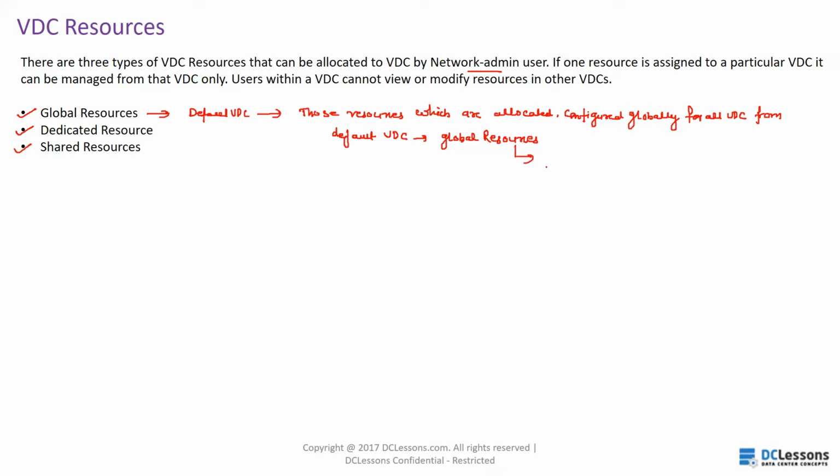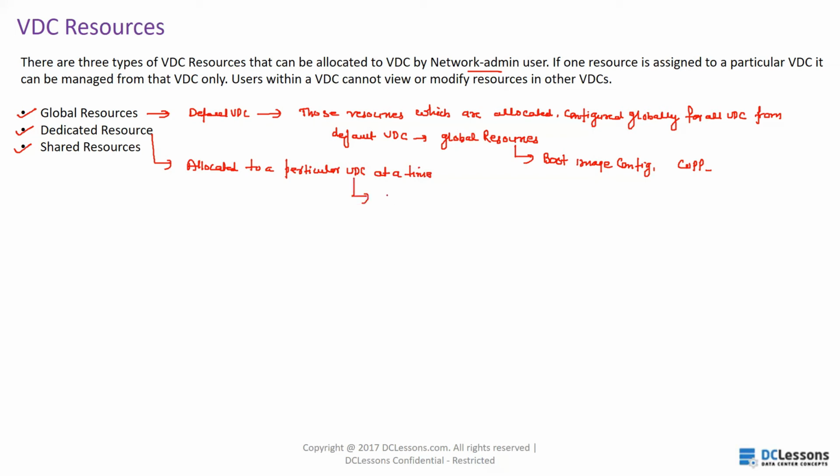Now, what is an example of the global resources? Boot image configuration, COPP, etc. Now, what are dedicated resources? Dedicated resources are those resources that are allocated to a particular VDC at a time. They are called dedicated resources.